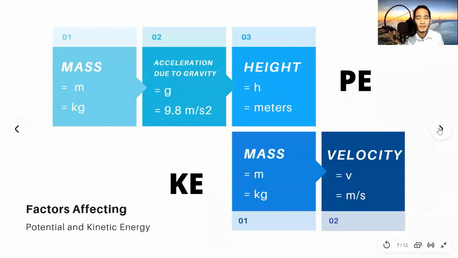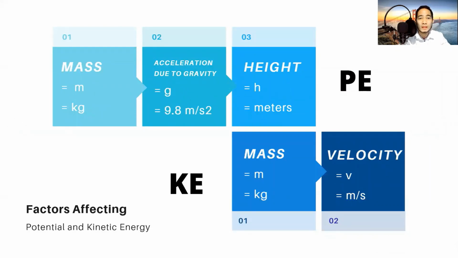Looking at this, we're now going to answer the question, what are the factors affecting potential and kinetic energy? For potential energy, here we have the three major factors: the mass, the acceleration due to gravity, and the height or the position of an object in gravitational potential energy. We're talking about mgh, wherein mass is m, where the unit is kilogram, and the constant for the acceleration due to gravity is 9.8 meters per second squared.